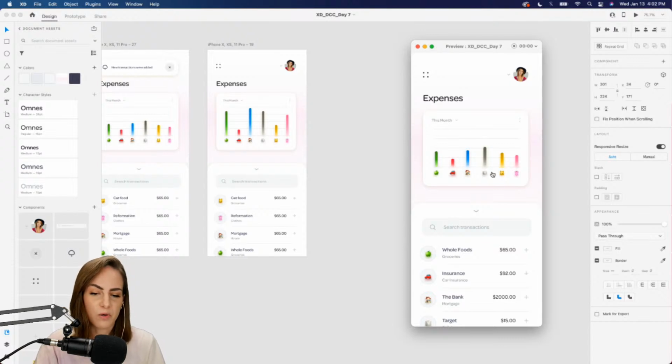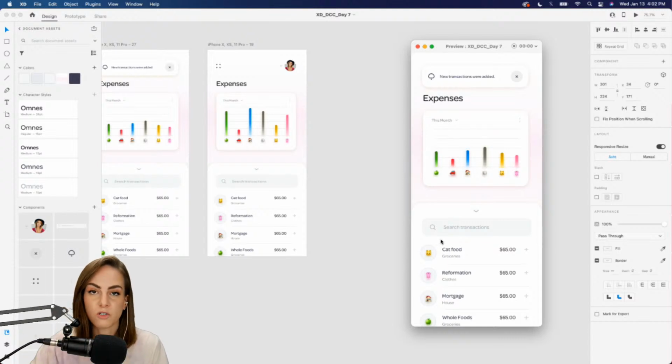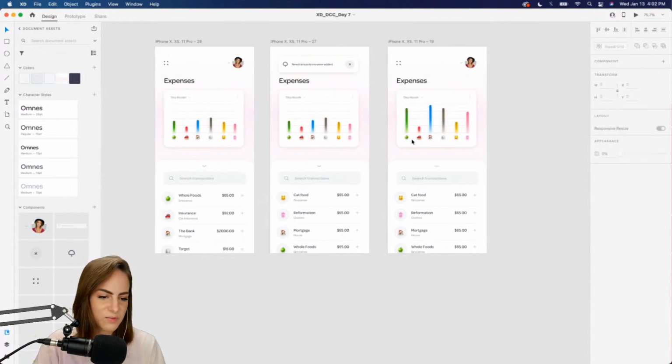I'll show you how to do both, but basically show some transactions down here, show your graph up here. Maybe when you click it, you see some new transactions kind of roll down, and then we see a little CTA button up there, or a little message up here, and you can close out of it if you want. And then we see Auto-Animate. We see those lines kind of moving and popping up. But like I mentioned, if you want to do a circular pie chart, that would be fine too. So that is what we're going to make.